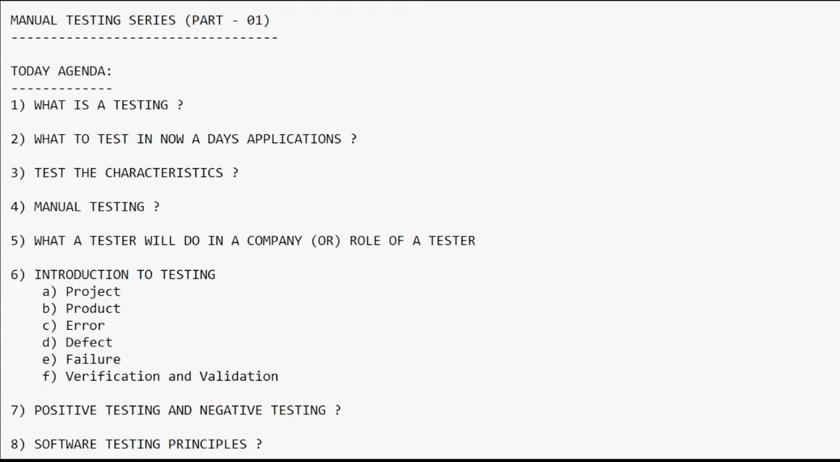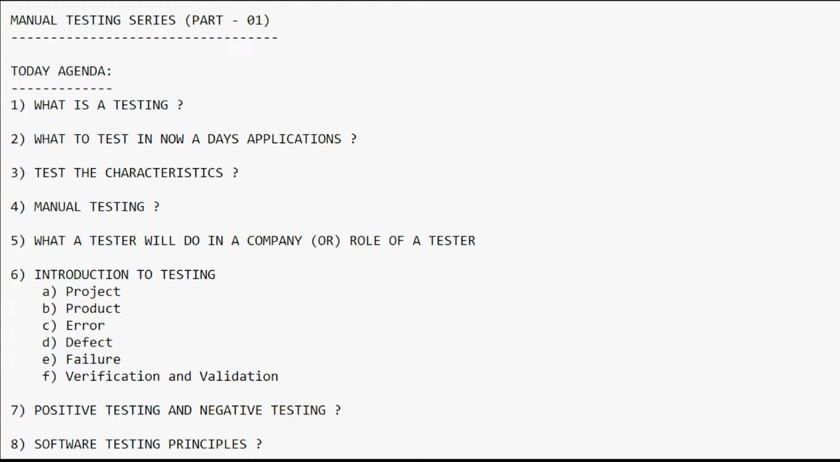Yeah, so now first we need to know what exactly testing is. Testing is a process of checking whether the developed software is working according to the customer business requirements or not. So why exactly do we need testing? Why do we need testing on any particular application?